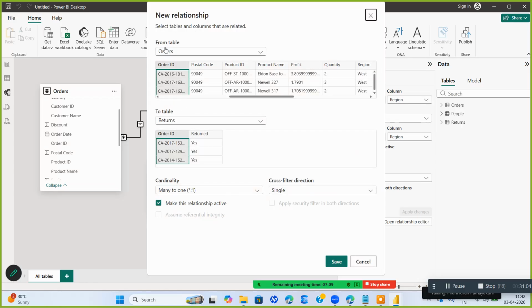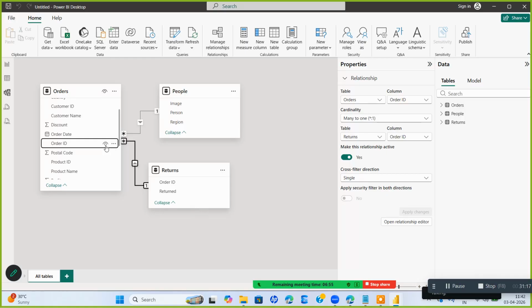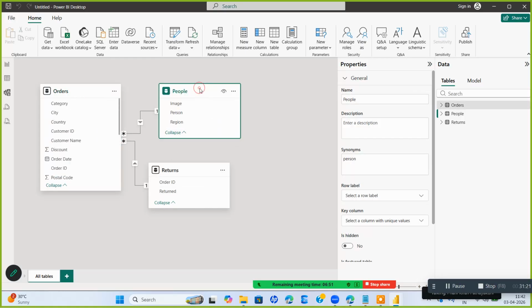Then it will ask from which table, orders table, to which table, returns table. Based on order ID, you create a relationship and save it. So you have one more relationship established. Now this table is connected to this table and this table. This is a fact table which has all the information and foreign keys. Foreign keys means they have to be primary keys here.